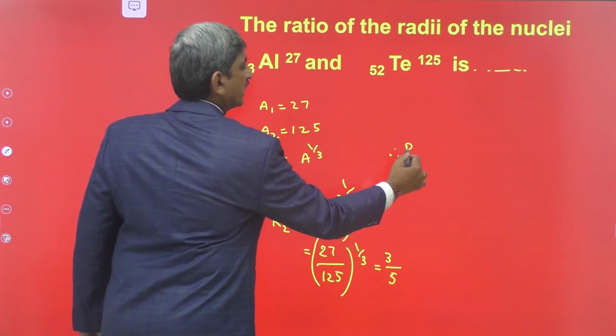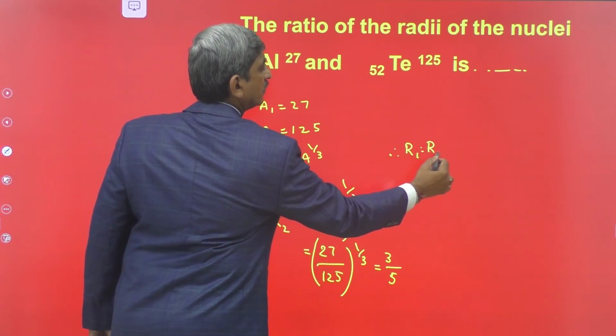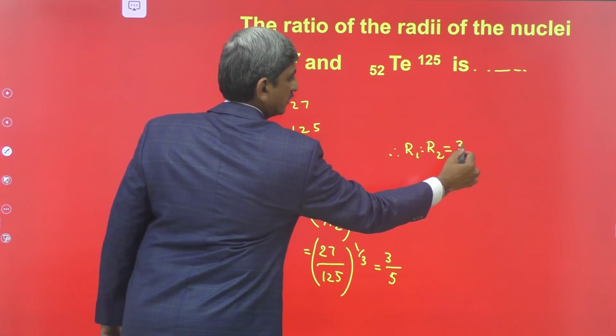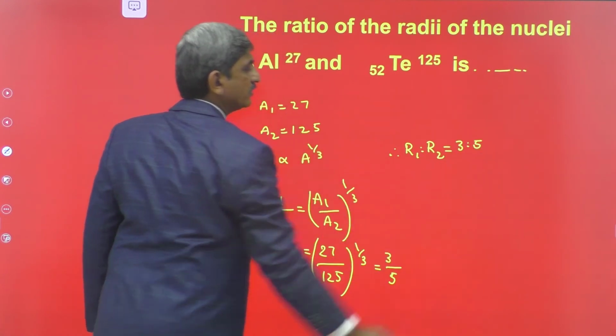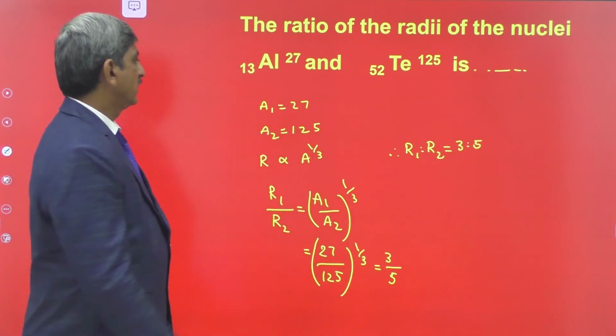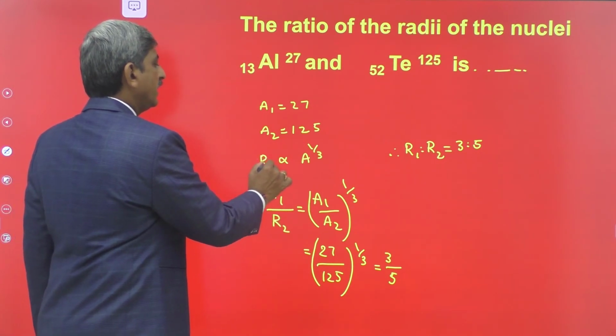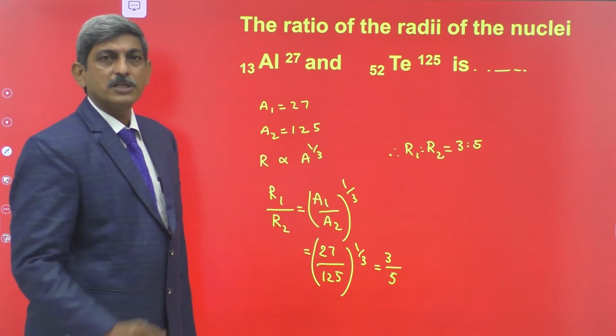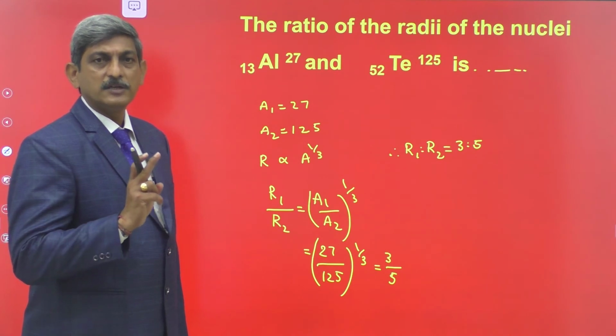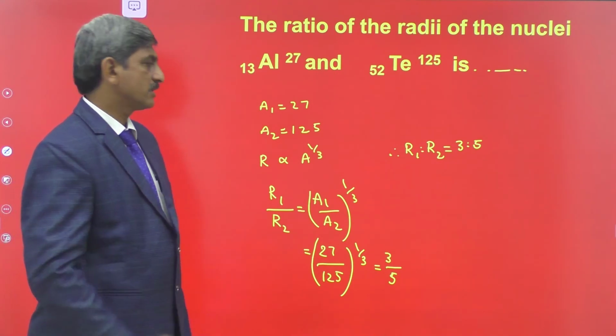Therefore, the ratio of the radii of the two given nuclei is equal to 3:5.